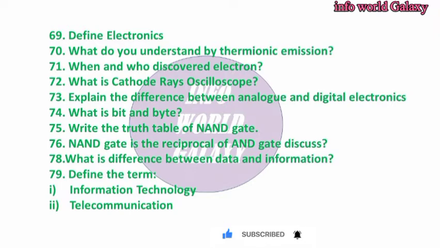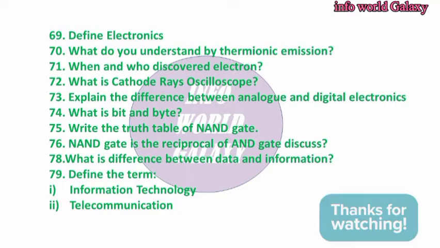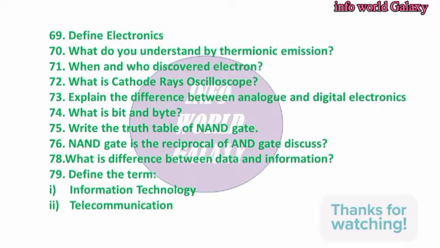69. Define electronics. 70. What do you understand by thermionic emission? 71. When and who discovered the electron? 72. What is a cathode ray oscilloscope? 73. Explain the differences between analog and digital electronics. 74. What is a bit and a byte? 75. Write the truth table of NAND gate. 76. NAND gate is the reciprocal of AND gate. Discuss. 78. What is the difference between data and information?